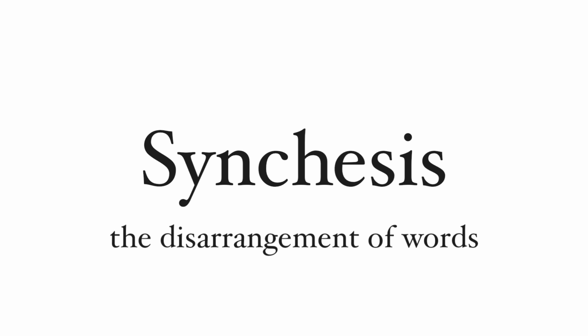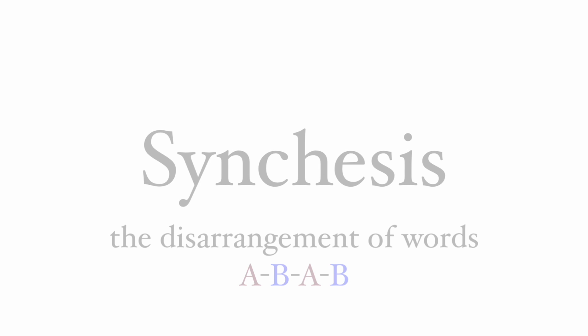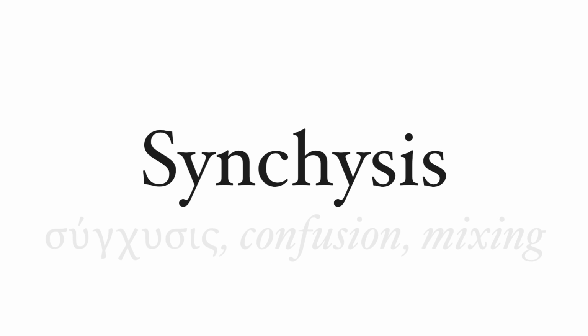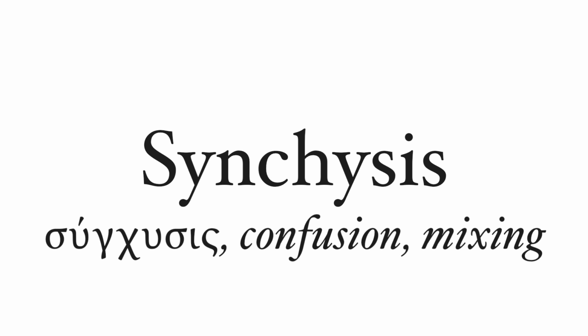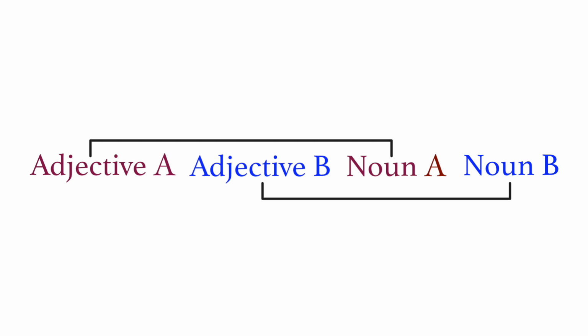Synchesis, spelled this way or this way or this way, is the disarrangement of words, often in ABAB order, that draws attention to the relationships of the words and often the inherent disorder. The word synchesis comes from the Greek synchusis, which means confusion or mixing, so the term itself describes itself. With Latin, we deal mostly with adjectives and nouns, so adjectives won't be placed next to the nouns they describe. So let's look at this in action.